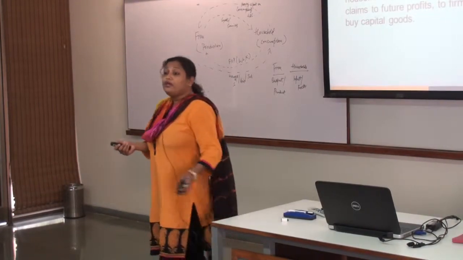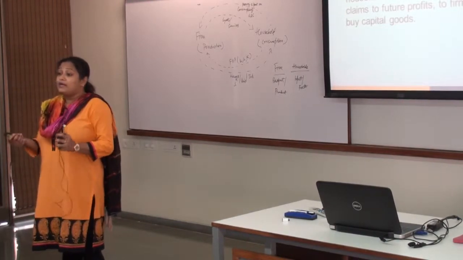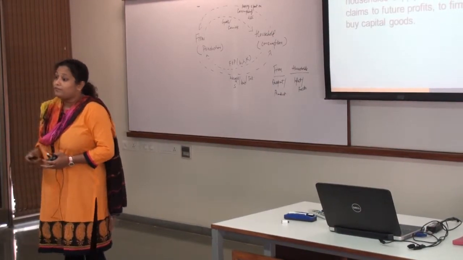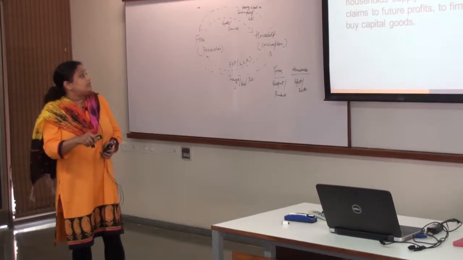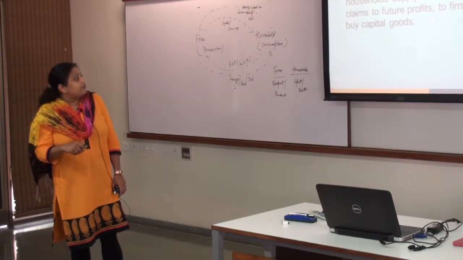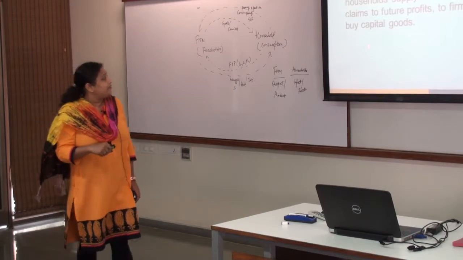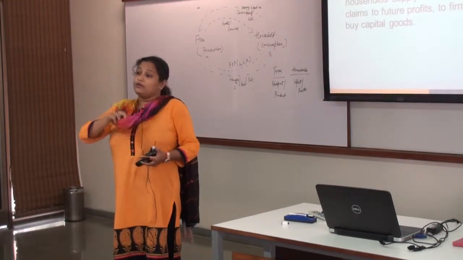So what am I trying to say in the capital market? In the capital market, I am giving money. To whom? To the firm, because this is all part of the input market. The input market in which households supply their savings for interest or a claim for future profits to firms that demand funds to buy capital goods. You remember capital and consumer goods, right?